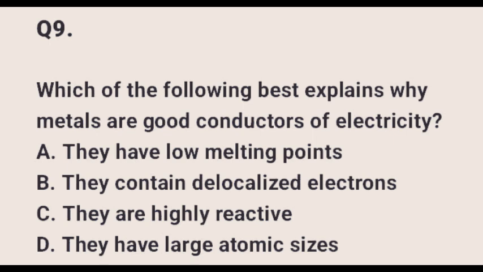Question 9 says, which of the following best explains why metals are good conductors of electricity? Option A, they have low melting points. B, they contain delocalized electrons. C, they are highly reactive. And D, they have large atomic sizes. The correct option there is option B, they contain delocalized electrons.